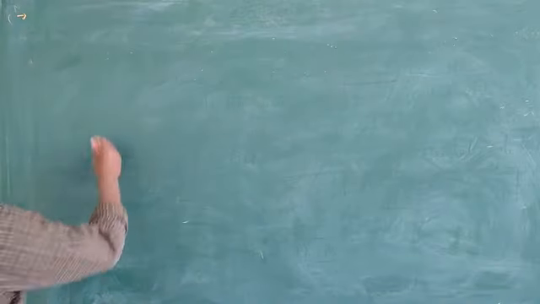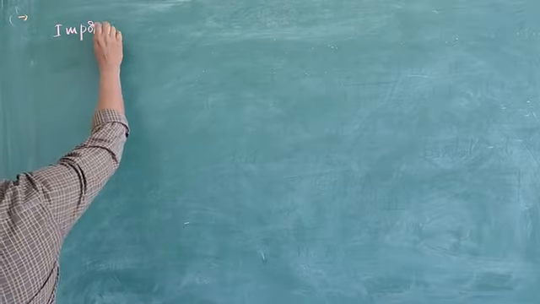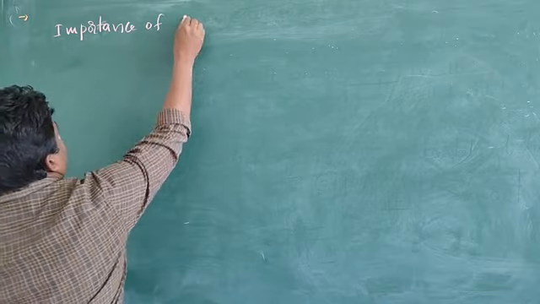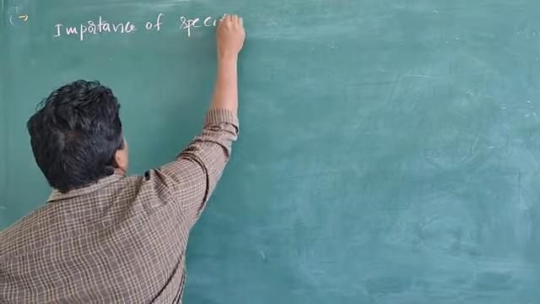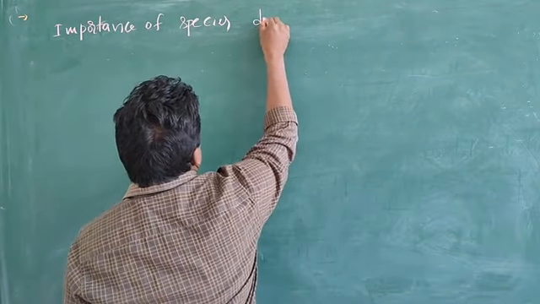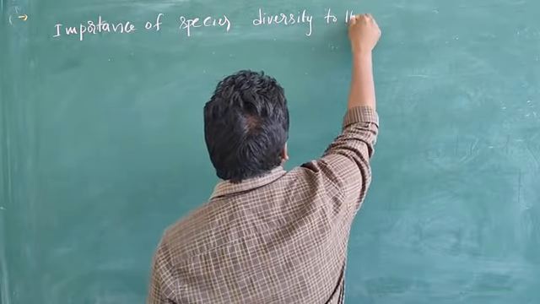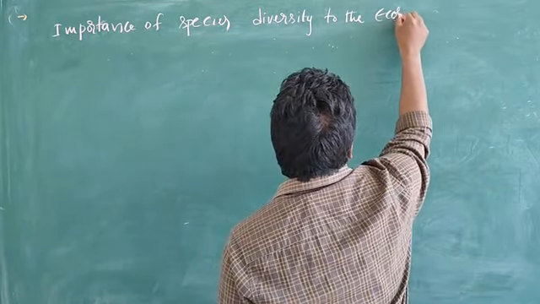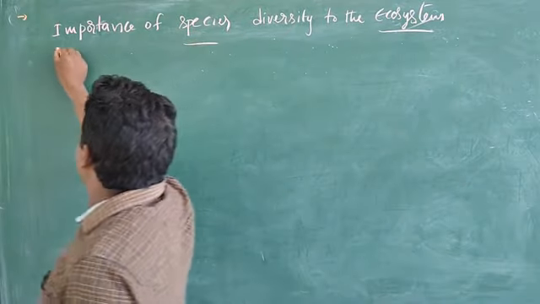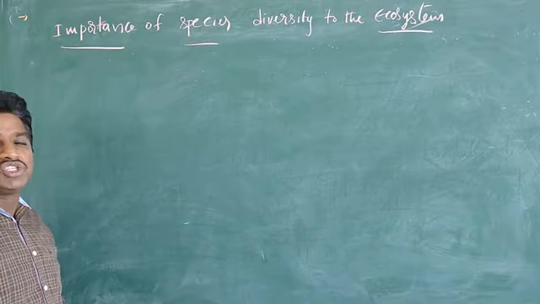The importance of species diversity to the ecosystem. A small concept here: importance of species diversity to ecosystem.